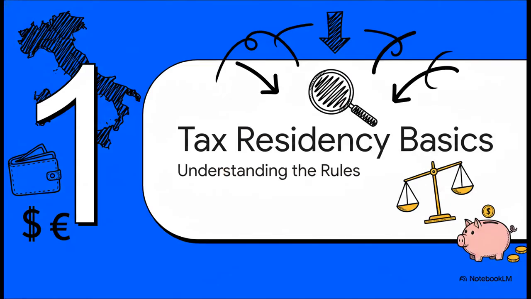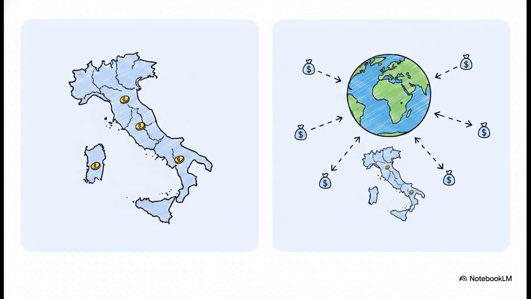All right, let's jump right into part 1, the absolute basics of tax residency. Now, you might be wondering, why does this label even matter? Well, there is a stark night and day financial contrast between these two statuses. Tax residency is basically the main connecting factor between you and a country. If you're classified as a non-resident, Italy is only going to tax you on income that is actually produced within Italian borders. Simple enough, right?